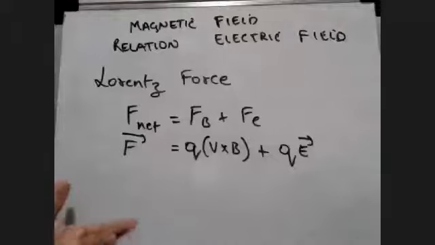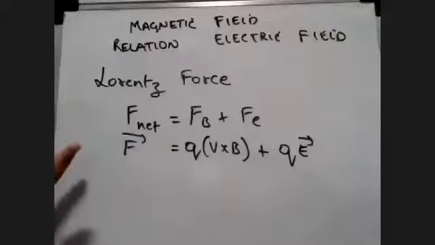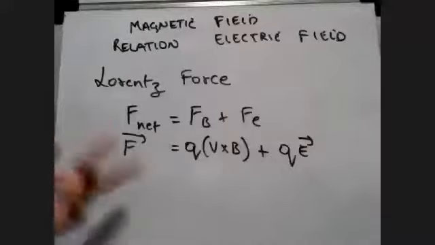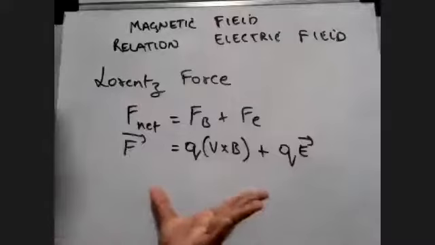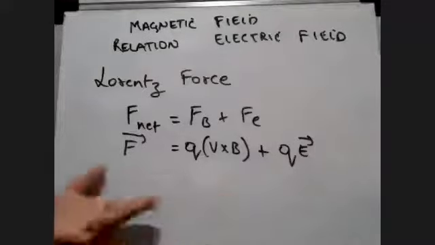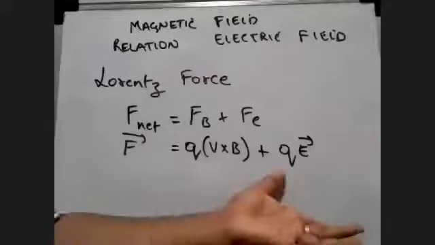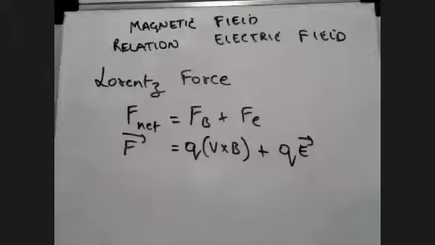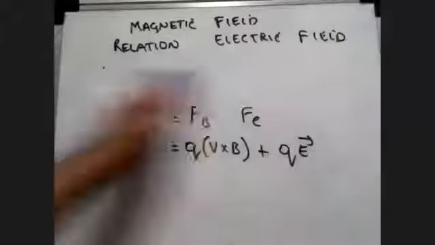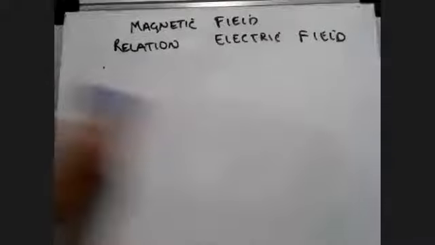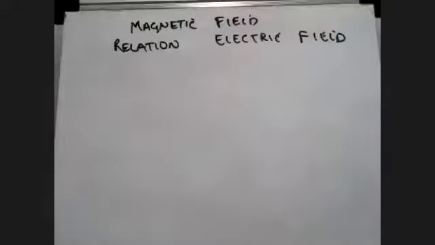It's basically telling you that for a charge present in a region where there are two fields, magnetic field and electric field, the force on the charge will be given by this formula. So let's look at some cases. Let's understand this in a much broader perspective. Let's look at Lorentz force, case number 1. Let's visualize it also.